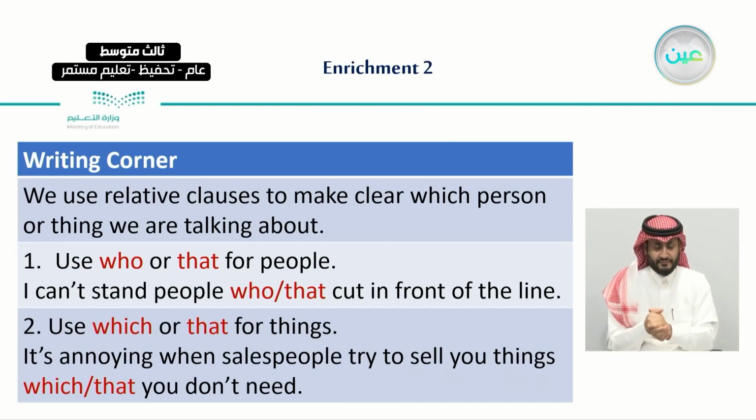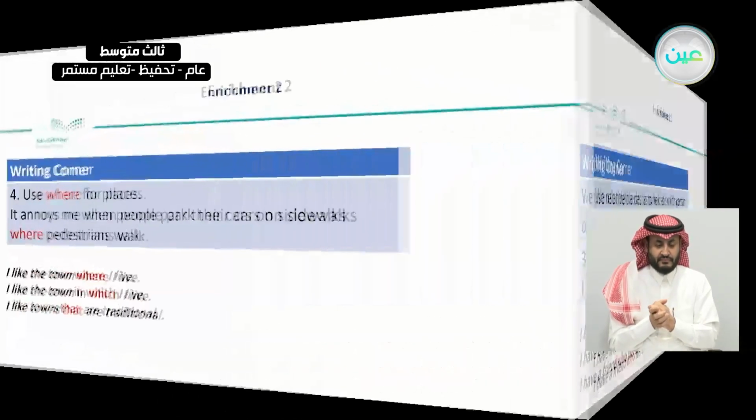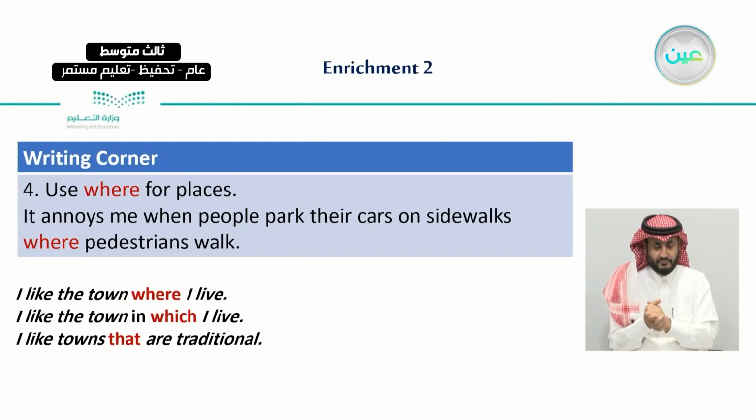sentences. For example, I can't stand people who or that cut in front of the line, or it is annoying when salespeople try to sell you things which or that you don't need. A further example, I dislike people whose behavior is rude. So these are how we can use the relative clauses in different sentences. And also, when we're using where for place, we said, it annoys me when people park their cars on sidewalks where pedestrians walk.